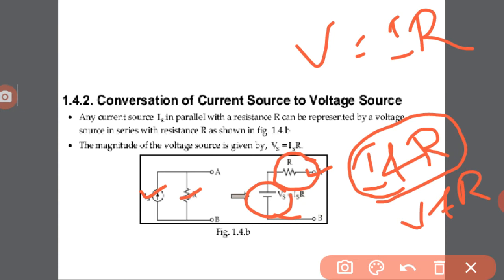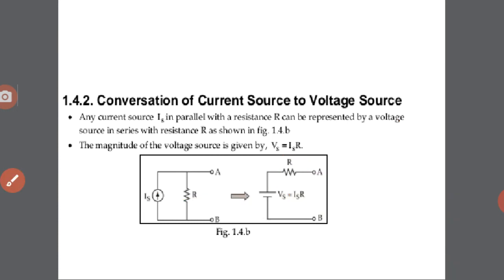That means the current source is to be converted into a voltage source. So here the given element is I and R, so the voltage V is equal to I into R. That is why the magnitude of this converted voltage source is V is equal to I into R. So these are the conversions.